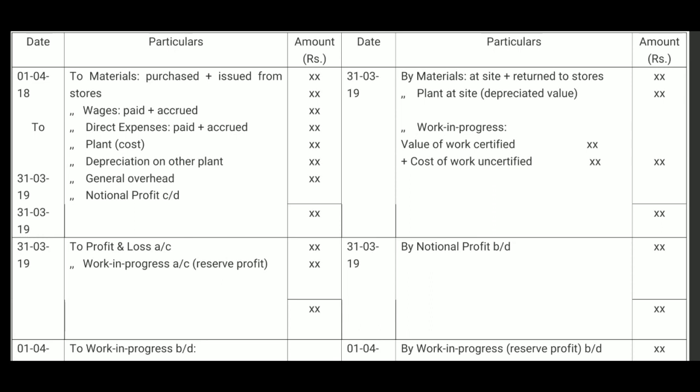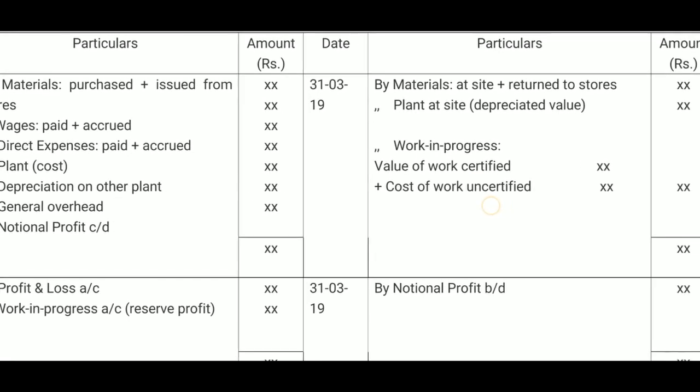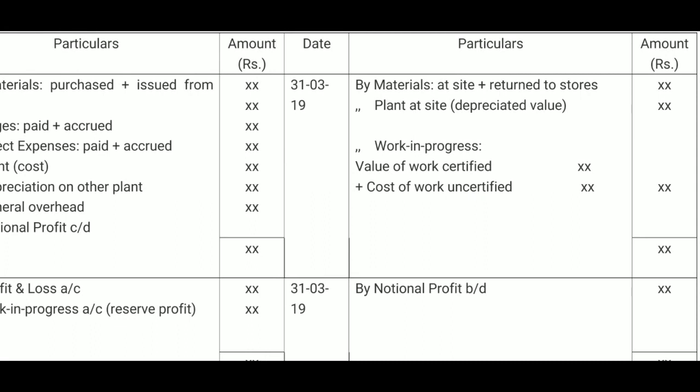Now, on the credit side, that is at the end of the accounting period, that is 31st March 2019. We are assuming 1/4/2018 is the beginning date of the contract. At the end of the accounting period, that is on 31st March 2019, by materials at site, if any materials remaining unused, that will be recorded, or material returned to stores during the accounting period, if any part of the materials received may be returned to the stores for any reason.